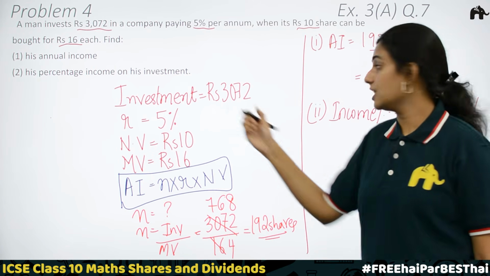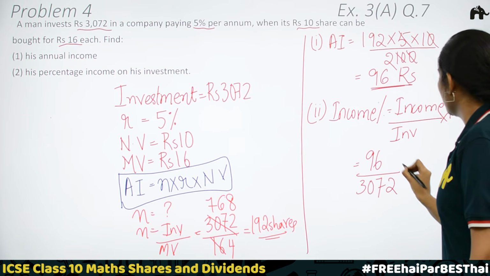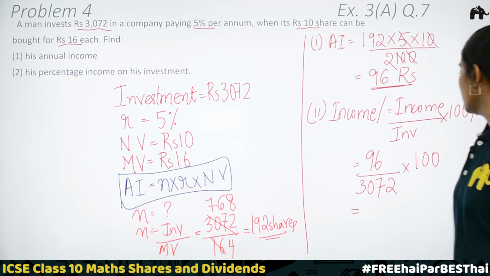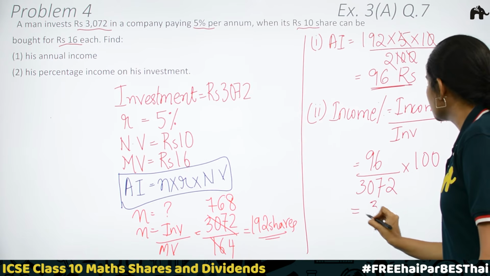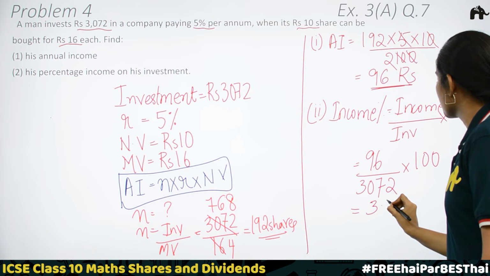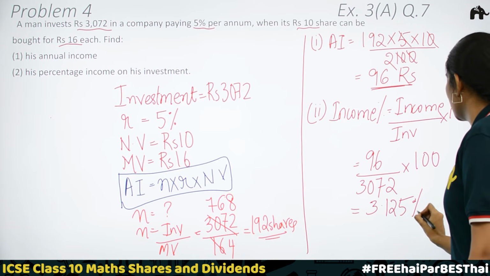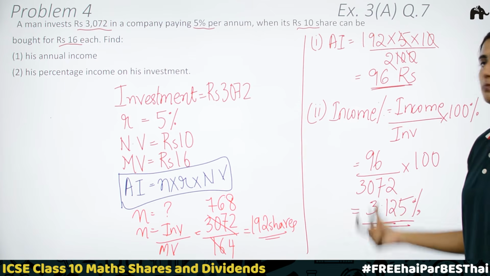Investment given in the question, 3072 into 100. When you do this calculation, you will be getting 3.125%. So this is our income percentage.